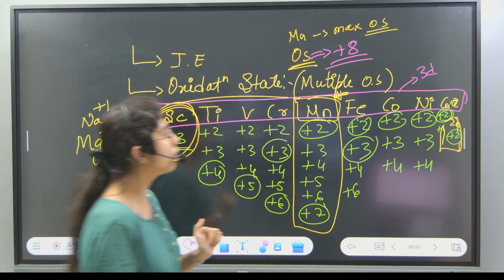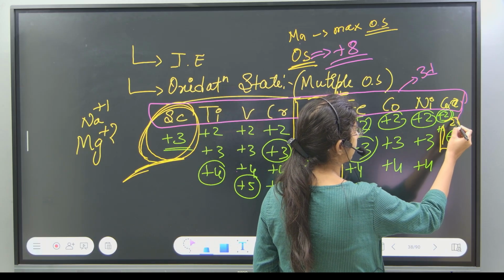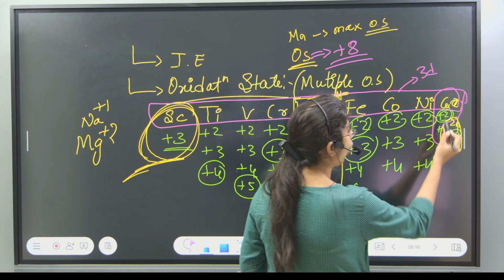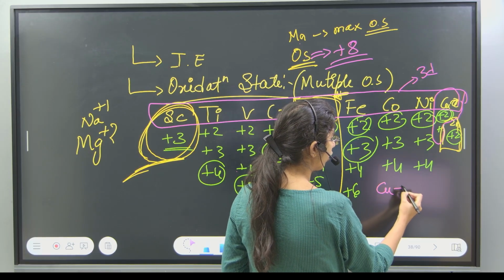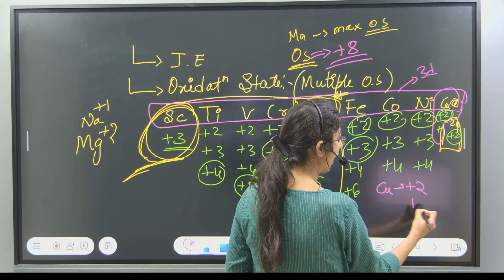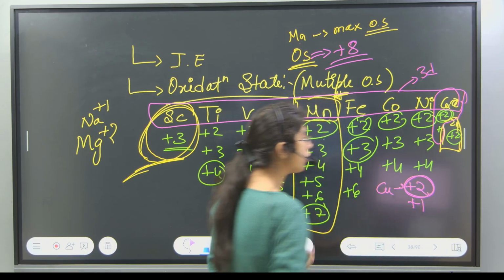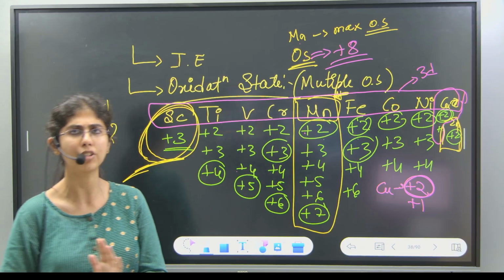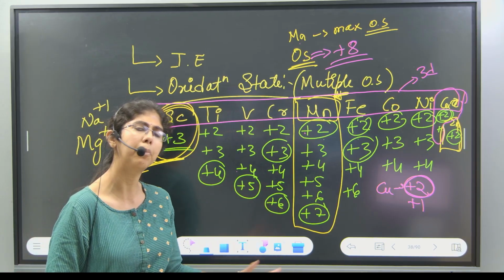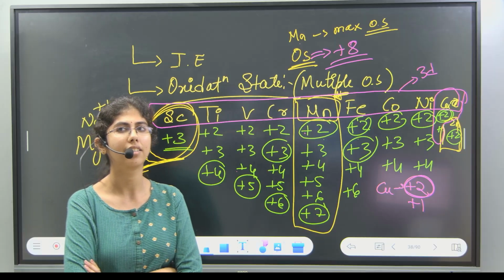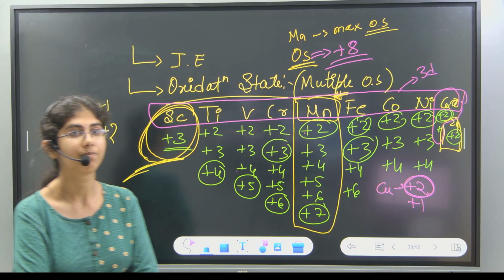Okay? Now if you see copper, I'll write here, copper can show +2 and +1. But the most common oxidation state is +2. Generally it shows +2, and +2 is more stable than +1. Why is that? Can anybody tell me?